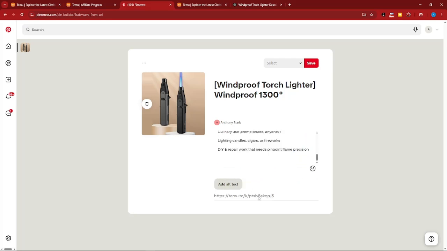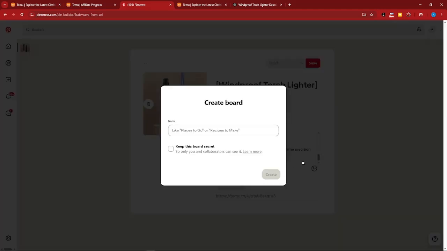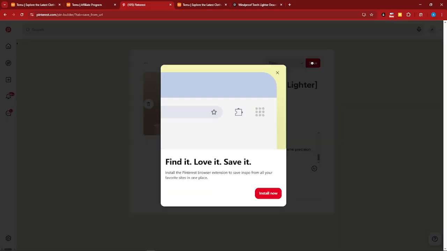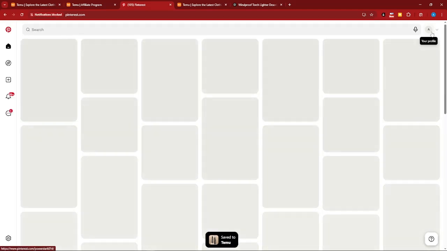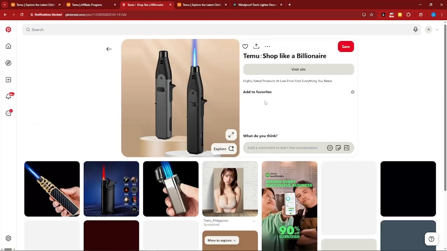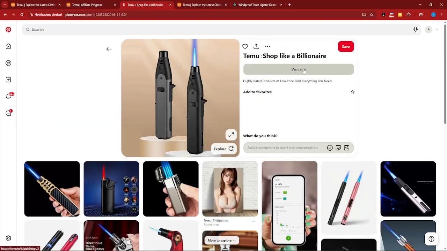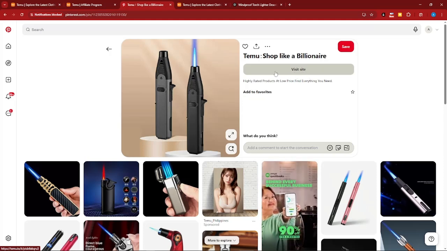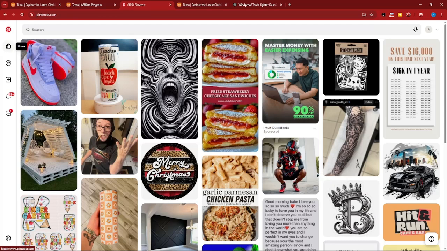Just make sure you have your Pinterest link for your Temu account. Then select the board here and click on save. I'm going to create a board here, type in Temu, click create, and click on save. Now I have this as my pin. Everyone who shops and likes this can check the link. As you can see, there is a visit site button. If I click on it, they will go to the Temu Explorer, and when they buy it, I'm going to earn commission. Just repeat the process, do everything you want, and you'll be good to go.